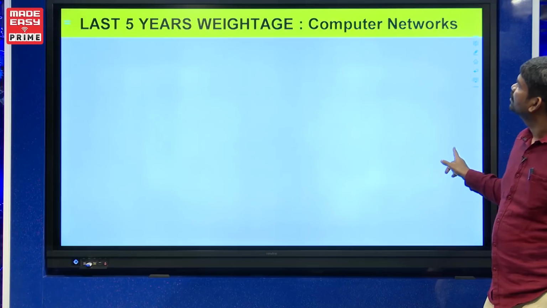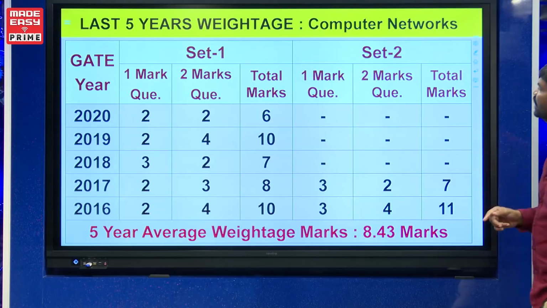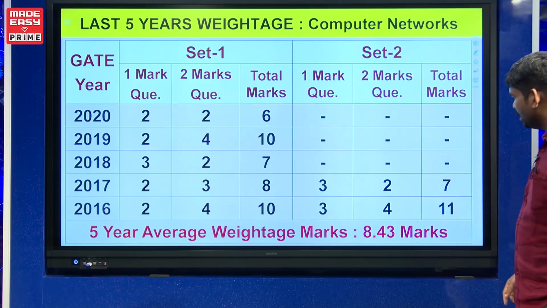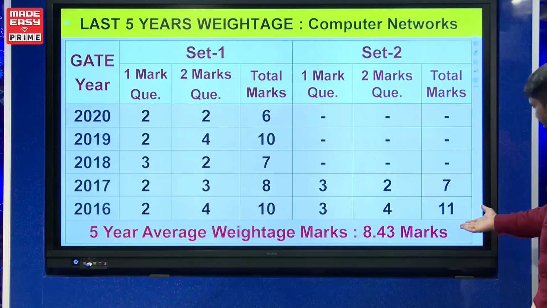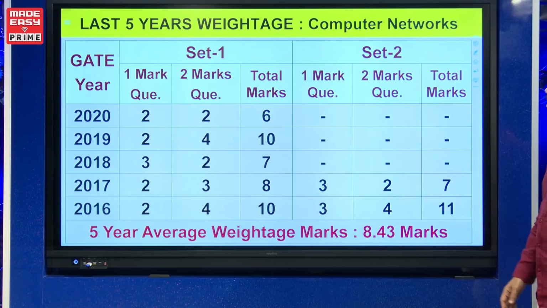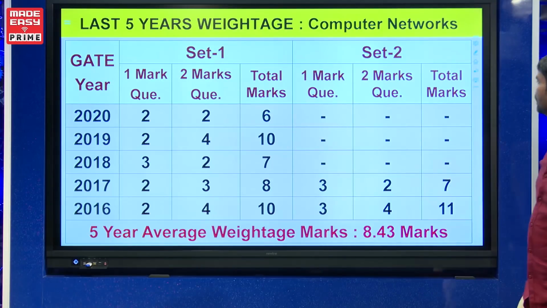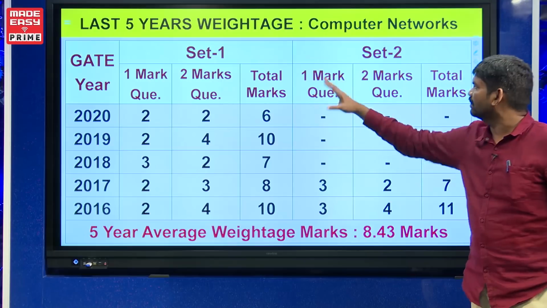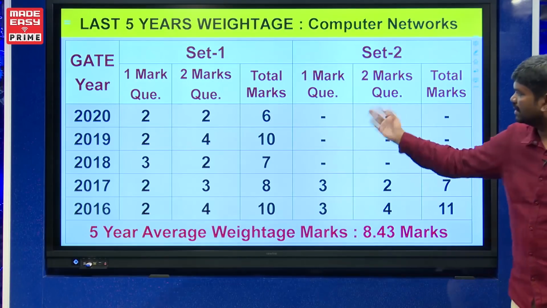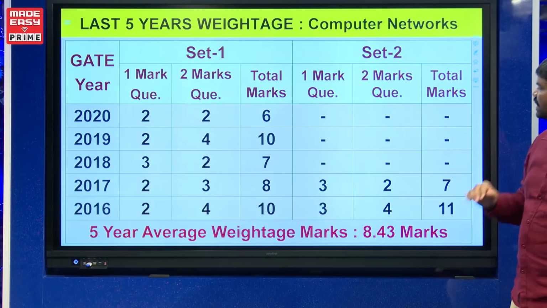And this is the last 5 years weightage of computer networks. You can see the average weighting marks will be some 8.5 or 9. In 2019 and 20 there is no difference of sets, there is only one set exam. Before that there are set exams, means set 1, set 2, and obviously in one of the years it is in set 3 also.